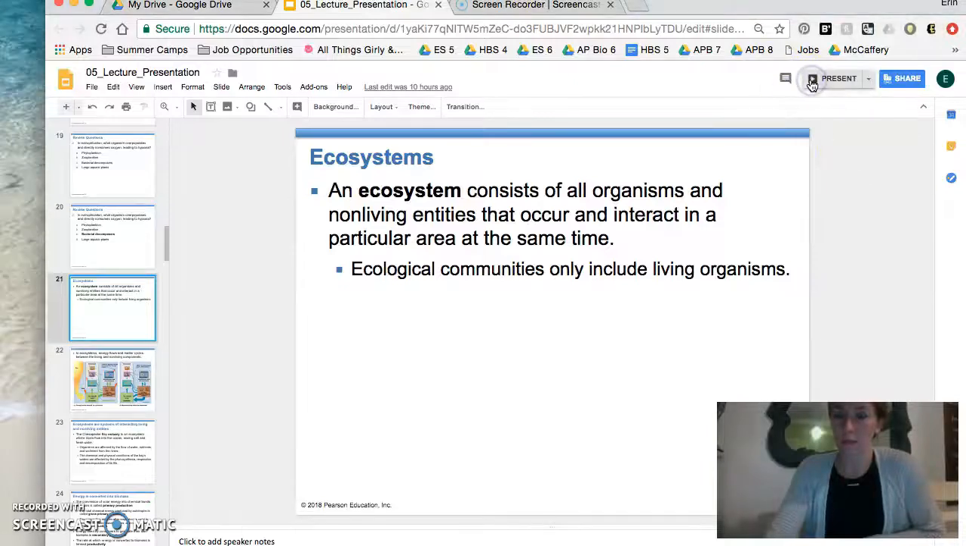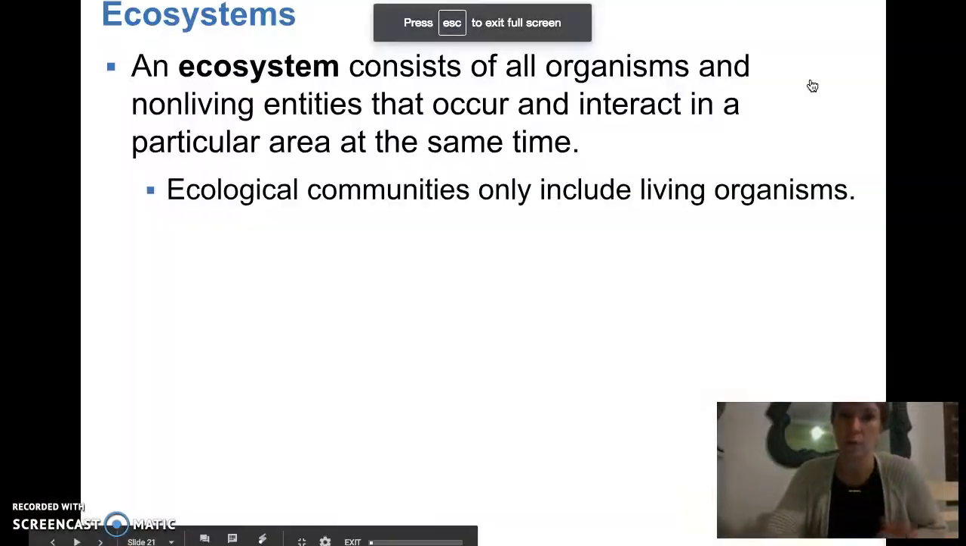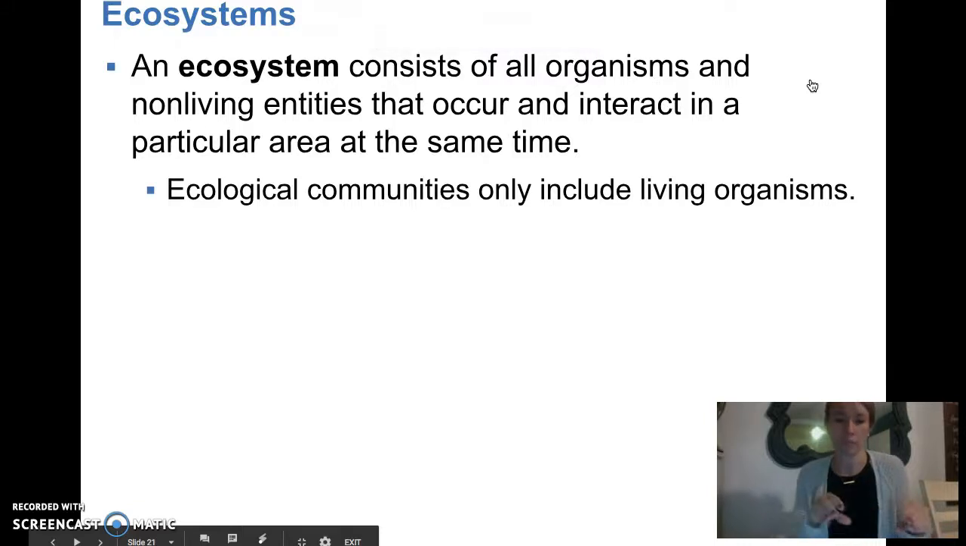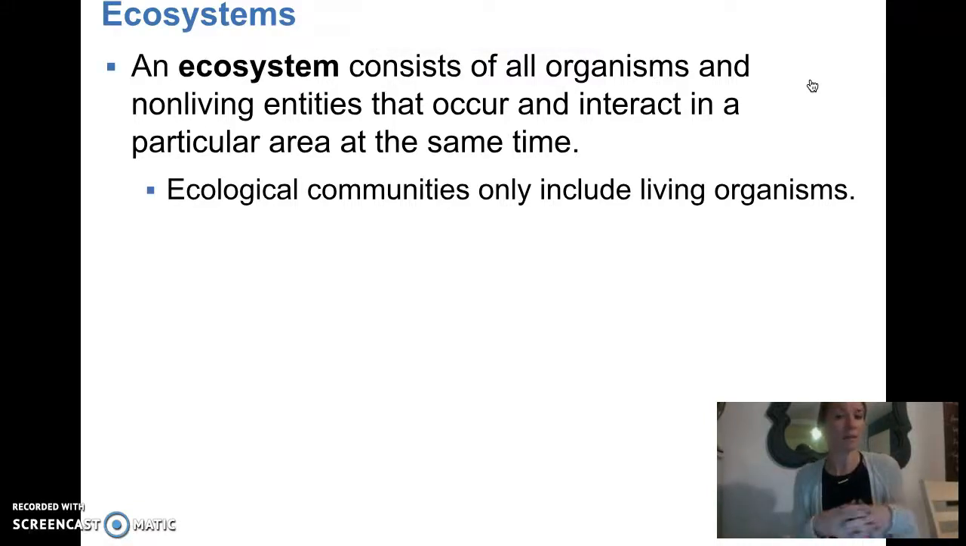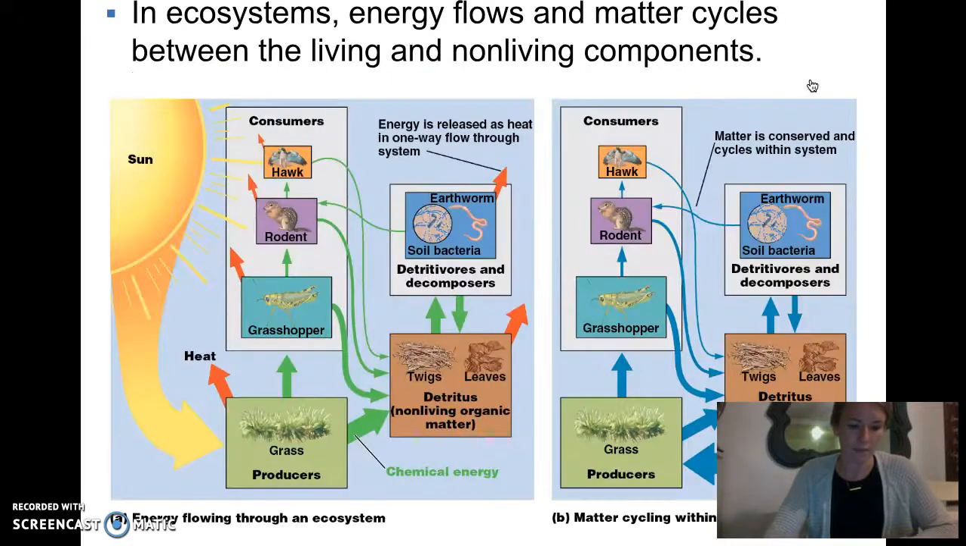So, lesson 5.2 is all about ecosystems, which we've talked about, and we know that now we've moved up from populations, which is one species, to community, which is all the living things, and now ecosystems contain all the living and non-living things. The level below, again, ecological communities only include living organisms. An ecosystem, now we're looking at everything, so all the water, all the sunlight, all the earth, all of those things that are in the same spot and interact together.